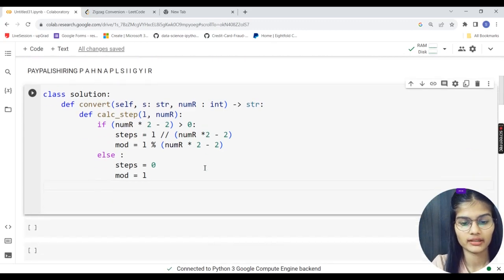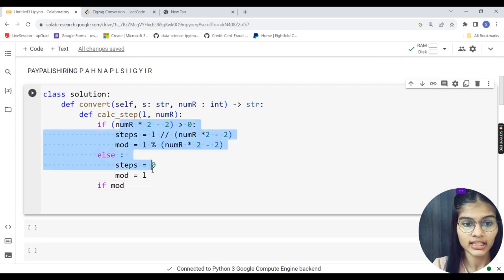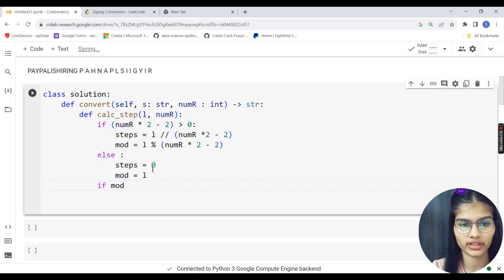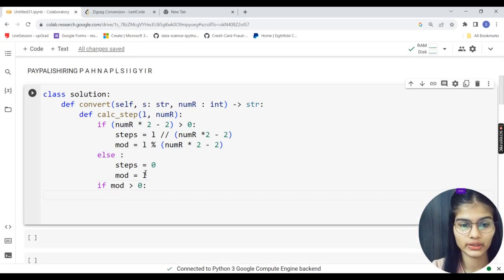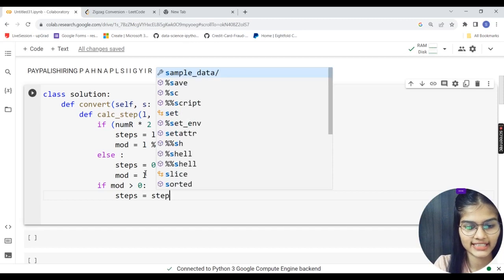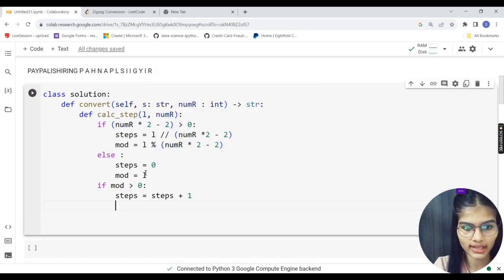Second condition. Now, if mod is greater than 0, in that case I am going to do steps plus equal to 1, that is, steps plus 1.